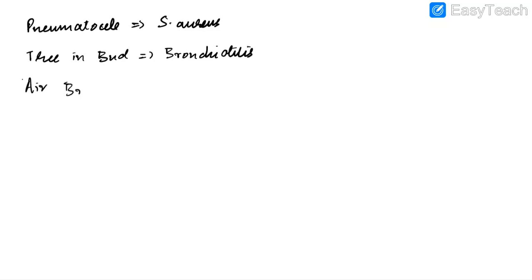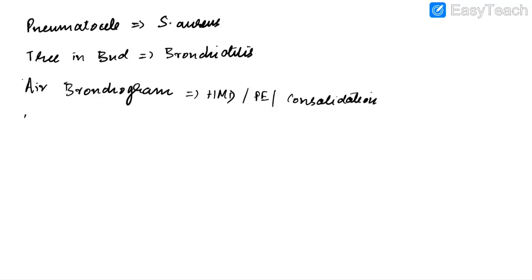Air bronchogram is an imaging finding. It means that we will have dark bronchi and there will be white opacification of surrounding alveoli. This finding is seen in hyaline membrane disease, pulmonary edema and consolidation. Water lily sign or Camalote sign is seen in hydatid lung.